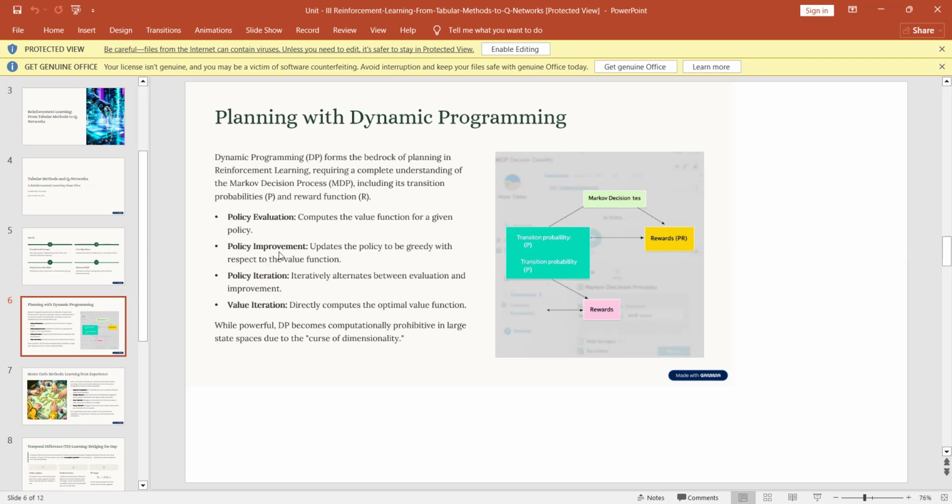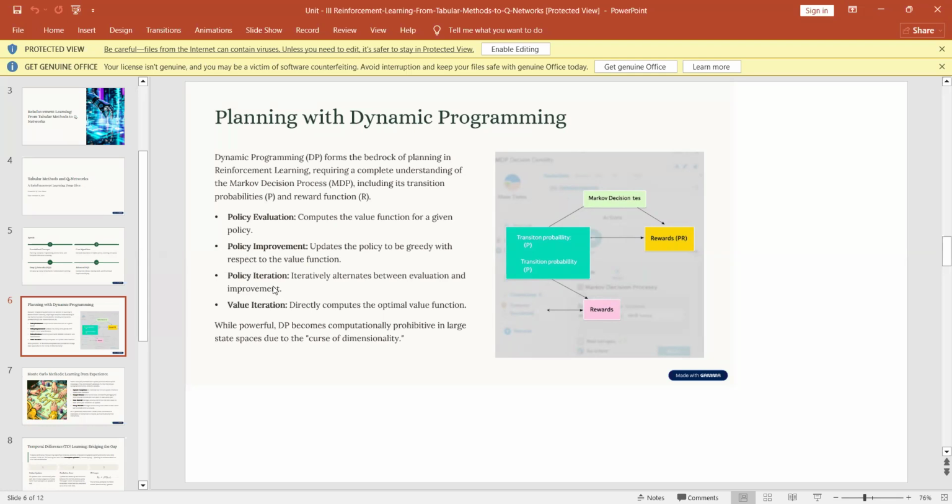Then we have policy improvement, where we update the policy to be greedy with respect to the value function. So if we are offering, say, a loan to people, the policies can always change. Today, we may have a high policy. Maybe we have a lot of funds, so we can lower our prerequisites. That can be your policy improvement, or we can raise our standards, whatever it is.